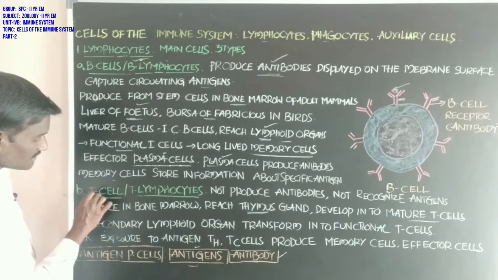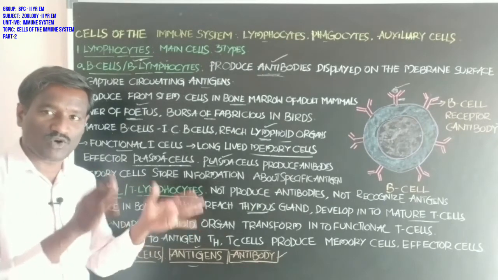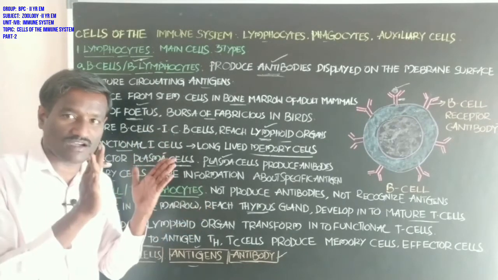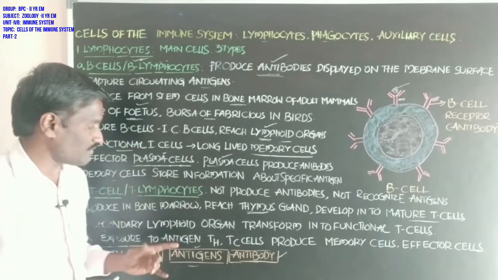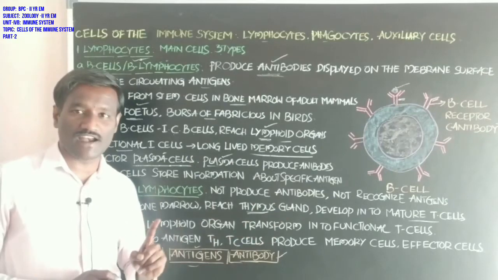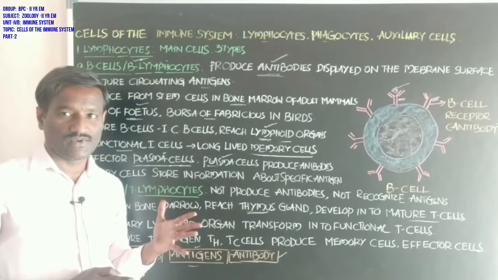Next, T cells are produced in the bone marrow. Bone marrow is the primary lymphoid organ. They are produced from the bone marrow and reach the thymus gland. Thymus is also a primary lymphoid organ.